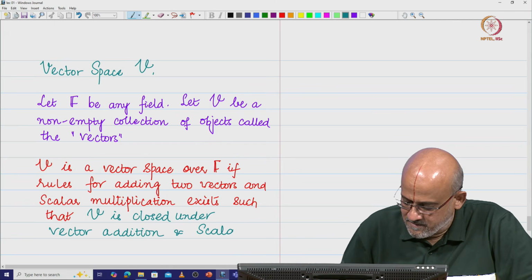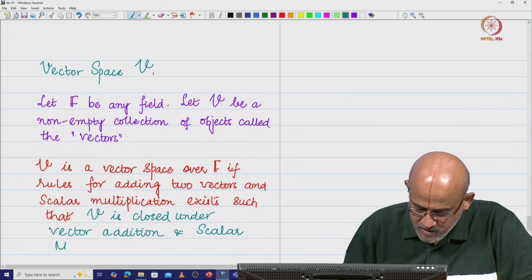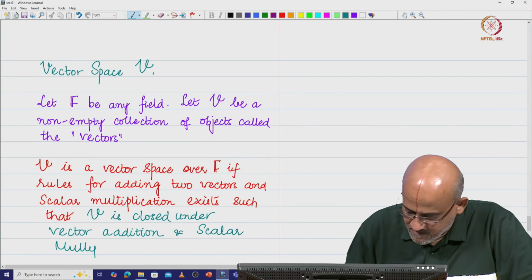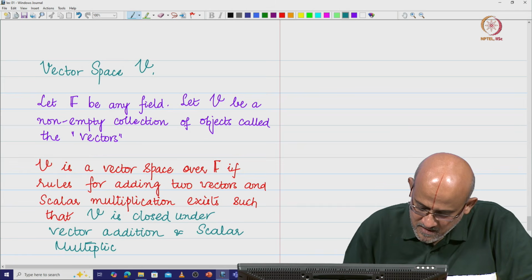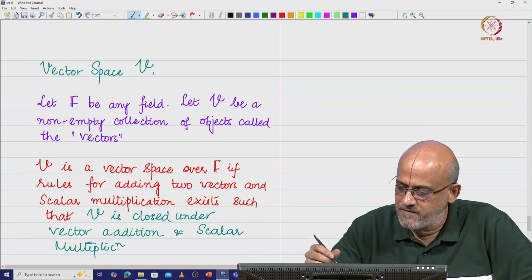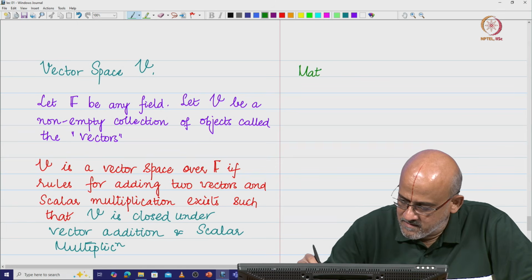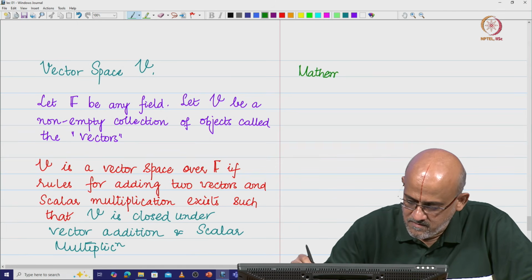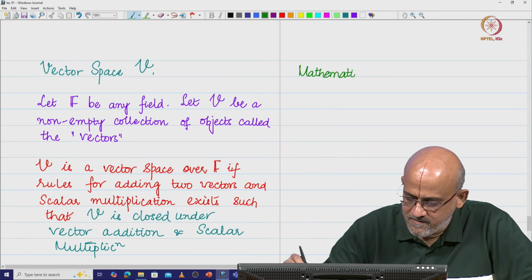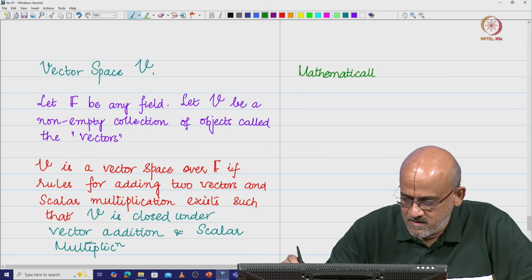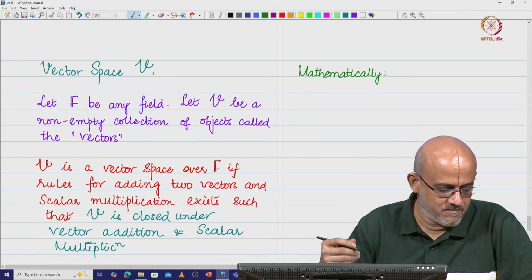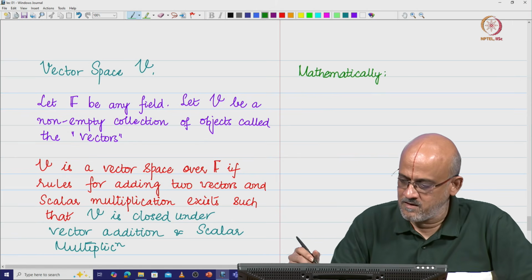Now what do we mean by this? How are we going to do this mathematically? Scalar multiplication, how are we going to define this mathematically? So let us do this mathematically. We have the following rules, and that is what we are going to write now.